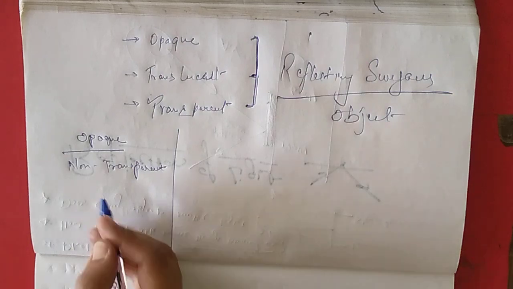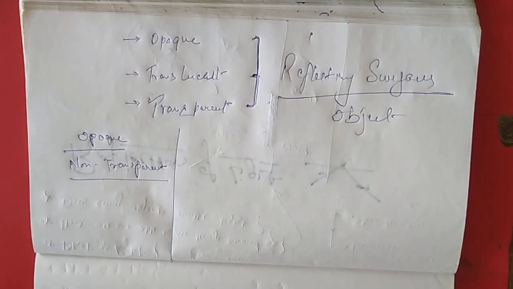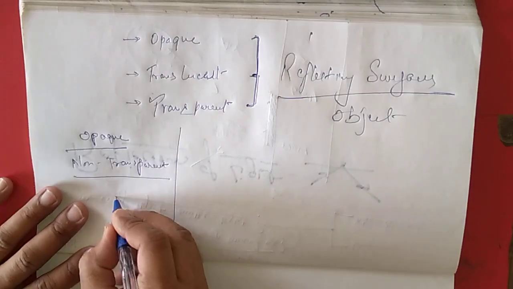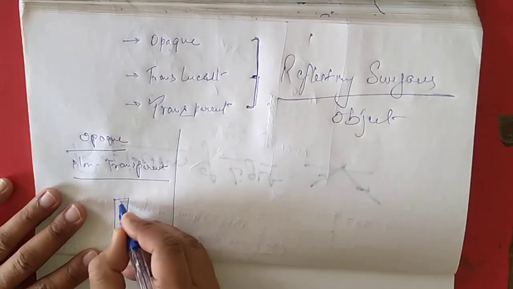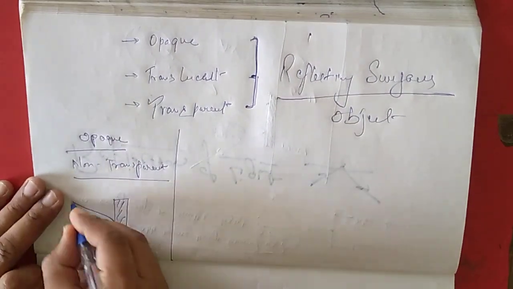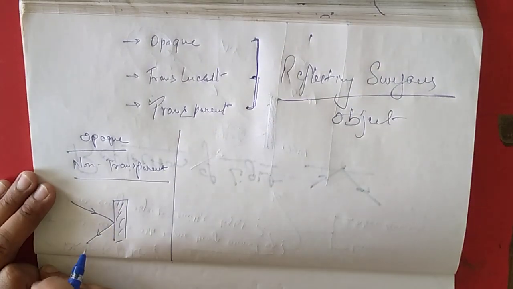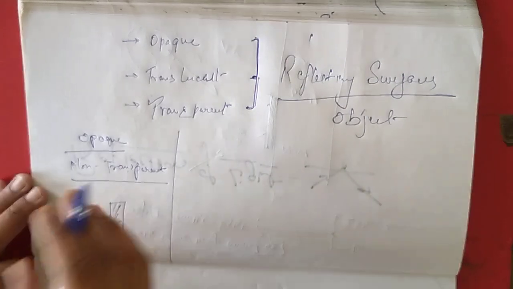So opaque objects reflect the entire amount of energy into the same medium. Number one, opaque object. As the light falls over here, it is reflected back in the same medium, so the entire energy is reflected back.